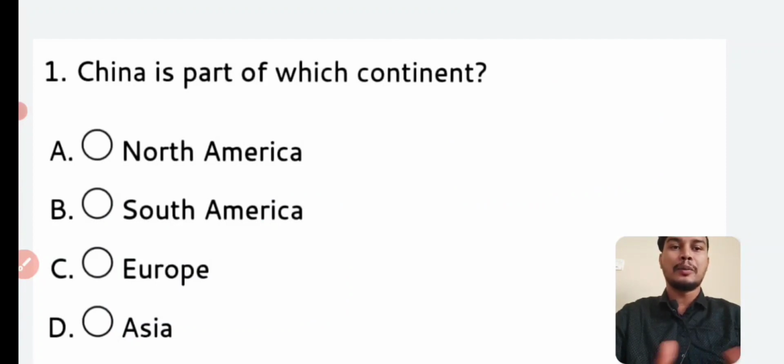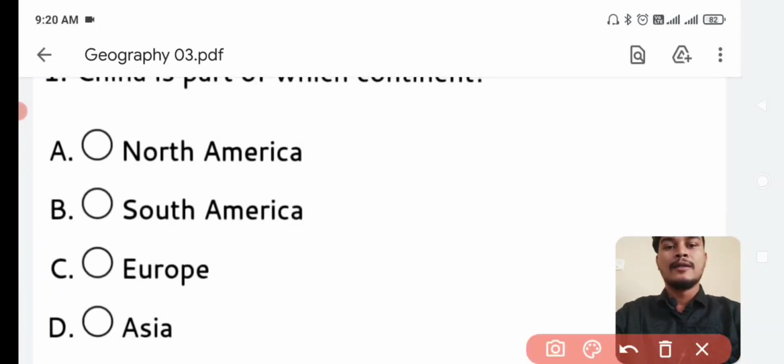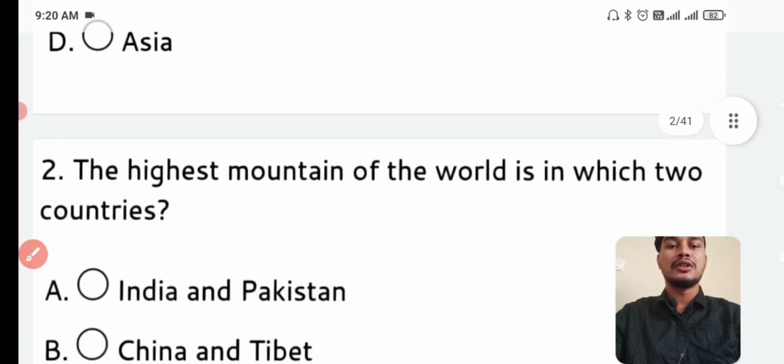So let's start the topic. Question number 1. China is a part of which continent? Answer is option number D, Asia. China is a part of the Asia continent.